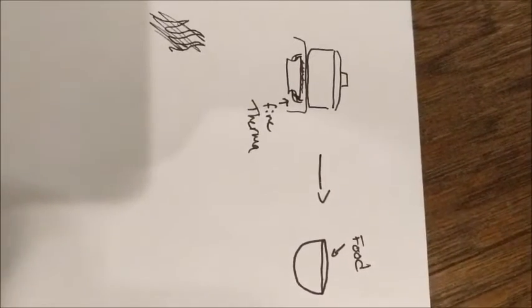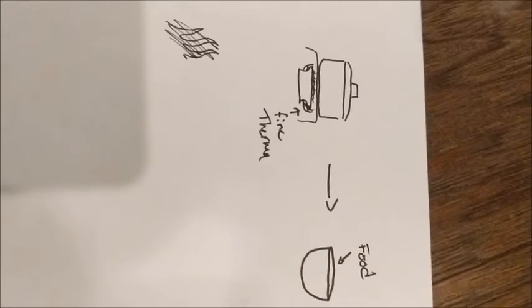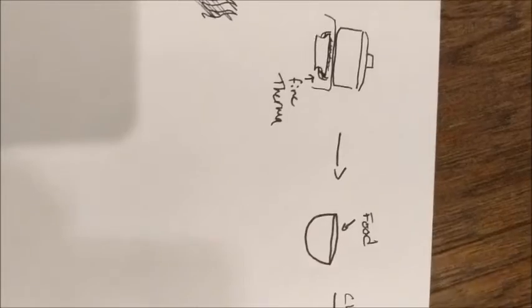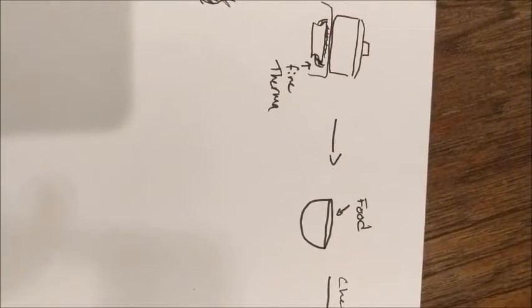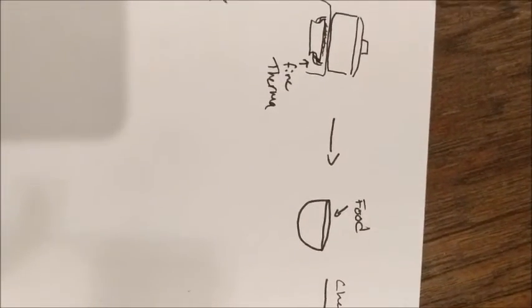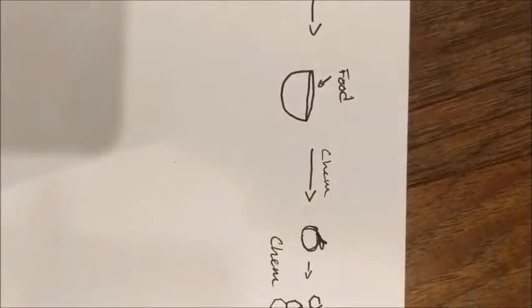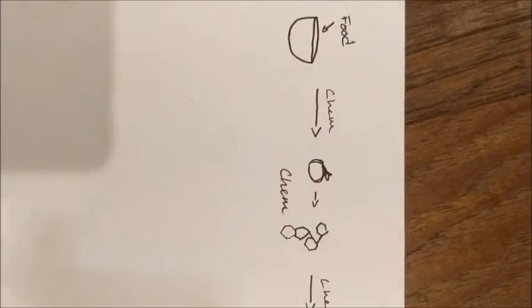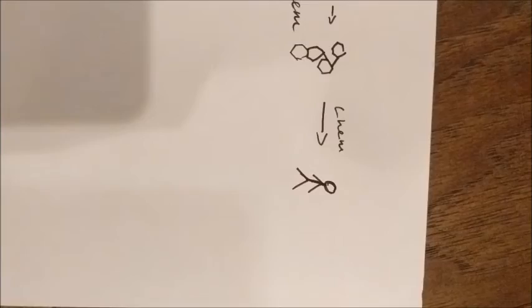When we turn on the stove, the chemical energy of the natural gas is turned into thermal energy when we burn it, which we use to cook the food that we eat. The food is then turned back into chemical energy that our body uses to perform daily functions like walking and breathing.